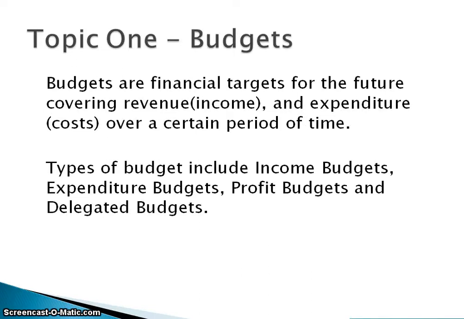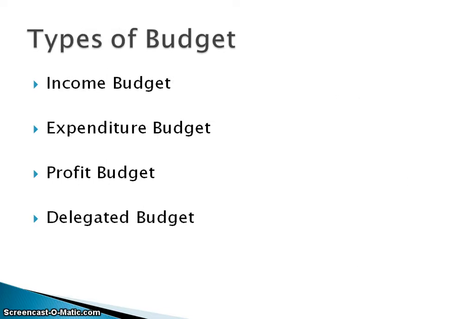Budgets are financial targets for the future, covering revenue and expenditure over a certain period of time. This is your basic AO1 definition that you need to know for both Buzz 1 and Buzz 2. The types of budget include income budgets, expenditure budgets, profit budgets, and a delegated budget. A delegated budget is where you've given responsibility for some finance or for that budgeting responsibility to another department. So there's the four types of budget that we are concerned with.